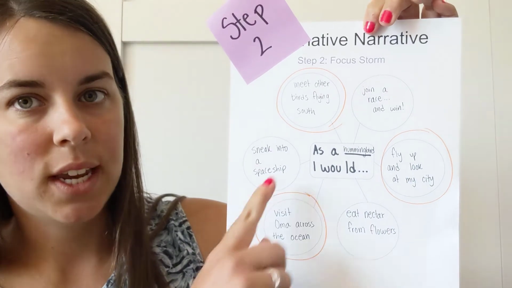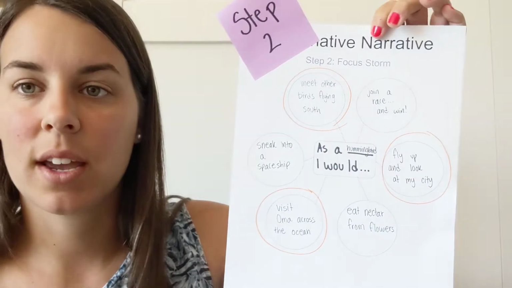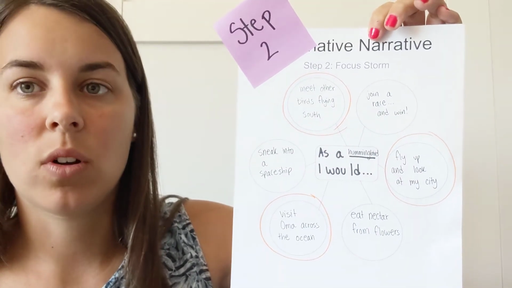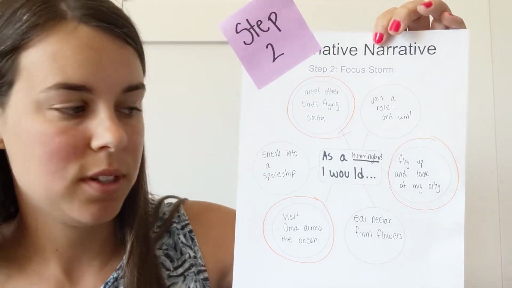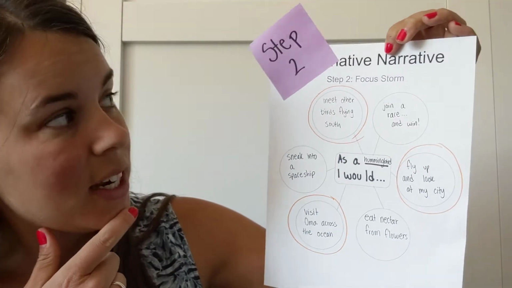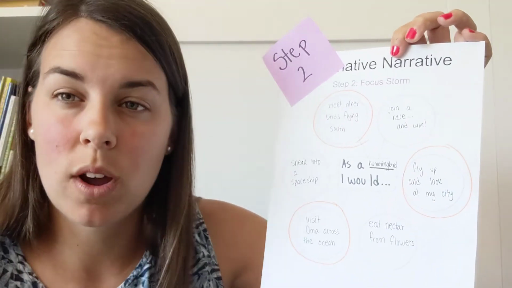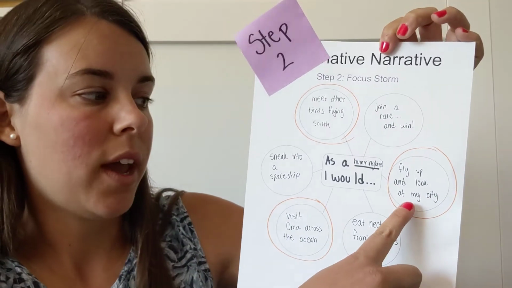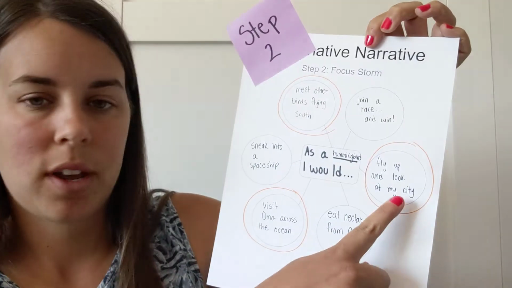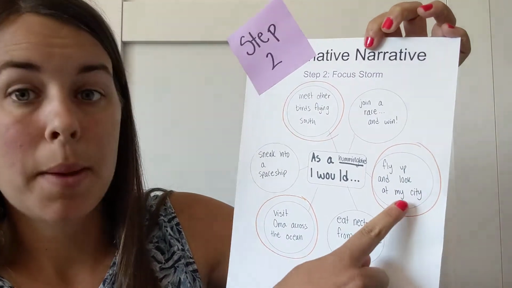Now I'm going to take these 3 ideas and dig really deep into them, right? My beginning is going to be the first step that makes sense. If I just woke up as an animal, I'd probably fly up out of the house and look at my city. So that's the first thing. That's my beginning.